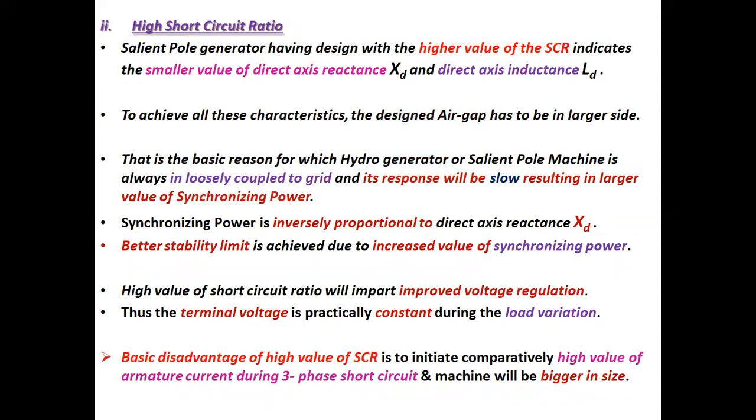High short circuit ratio. Salient pole generator designed with higher value of SCR indicates the smaller value of direct axis reactance XD and direct axis inductance LD. To achieve all these characteristics, the designed air gap has to be on the longer side, that is, larger side. That is the basic reason for which hydro generator or salient pole machine is always loosely coupled to grid, and its response will be slow, resulting in larger value of synchronizing power.